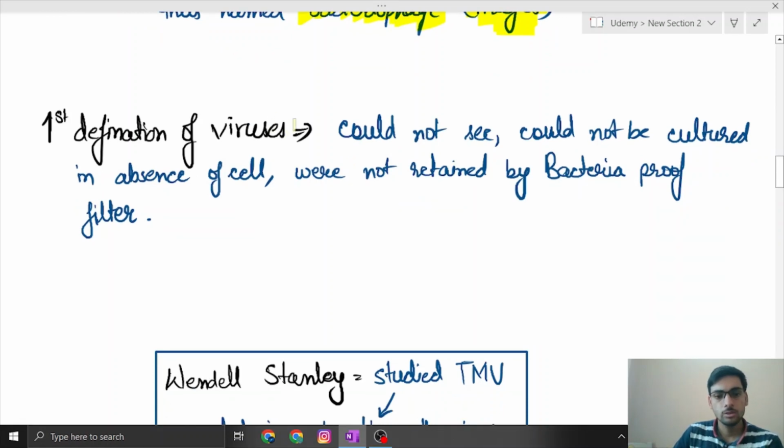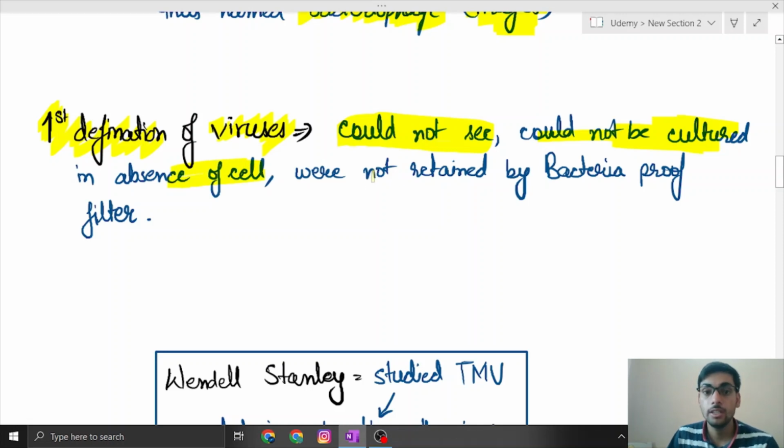Okay, so after this discovery, the first definition of viruses came out, which was a totally negative definition. It says that these are organisms which we cannot see because they are so small that even the microscope of that time could not observe them clearly, and they could not be cultured in the absence of cells.